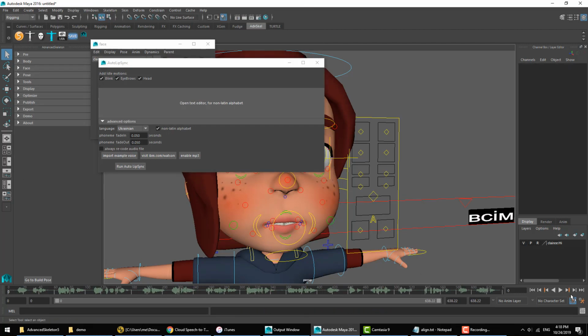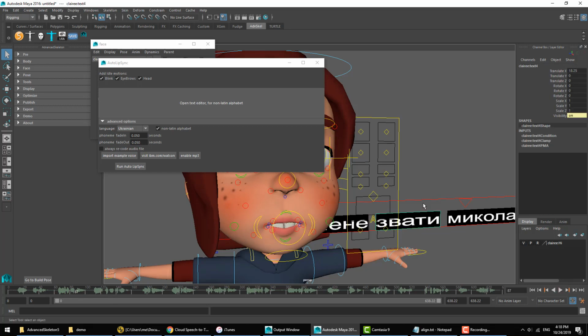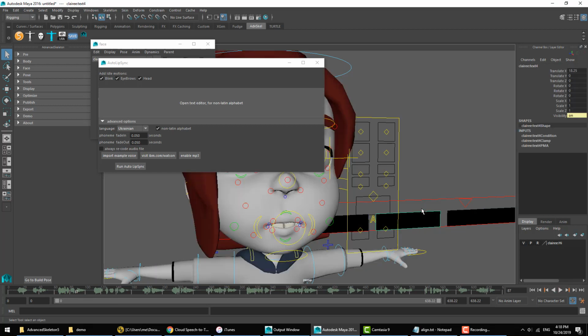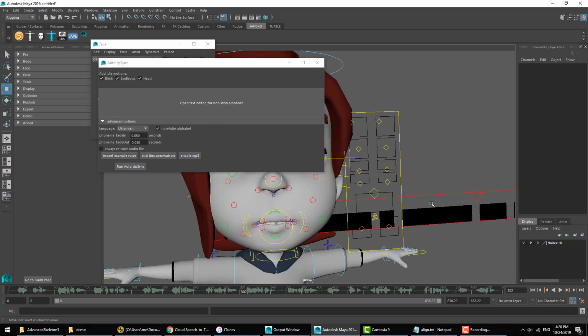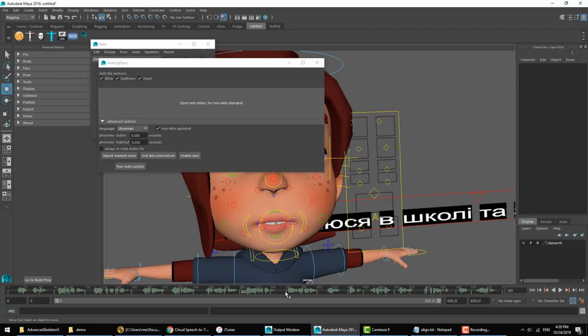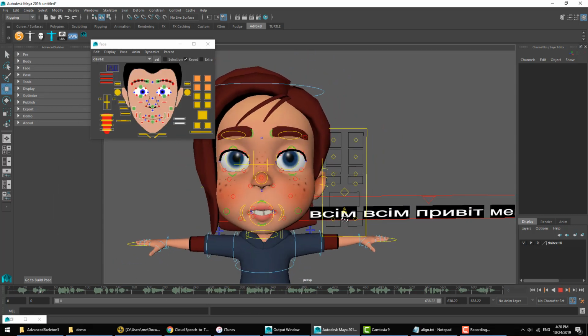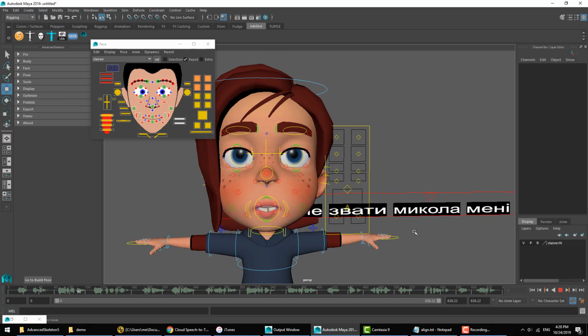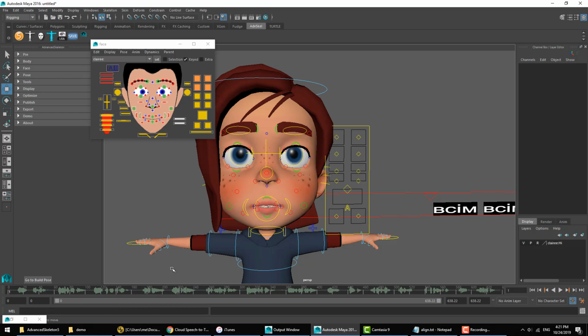So we can see that we have now Всім привіт. Мене звати the lip sync working, and that the text comes back in form of textures. Now that is because we're using the non-Latin alphabet. So you do need hardware texturing for this to work. Всім привіт. Мене звати Микола. So that's how we got our Ukrainian lip sync clip.